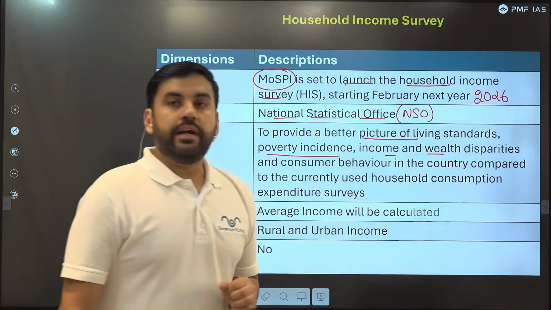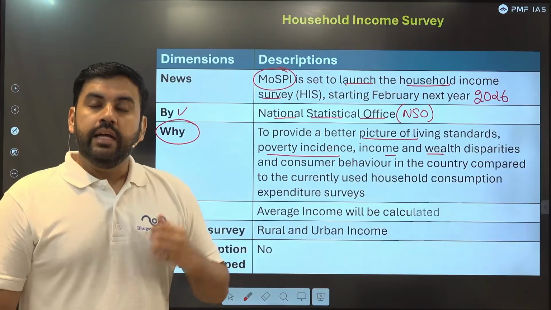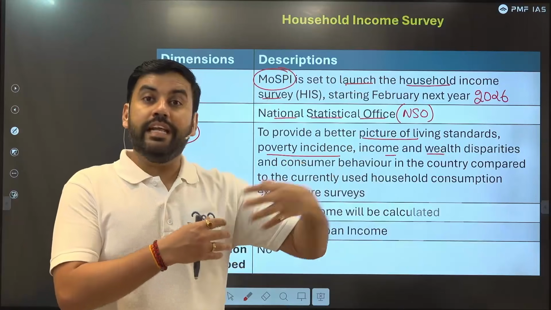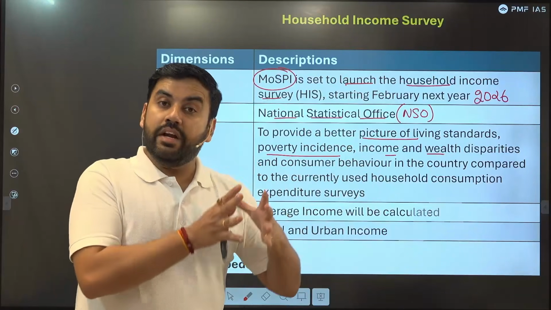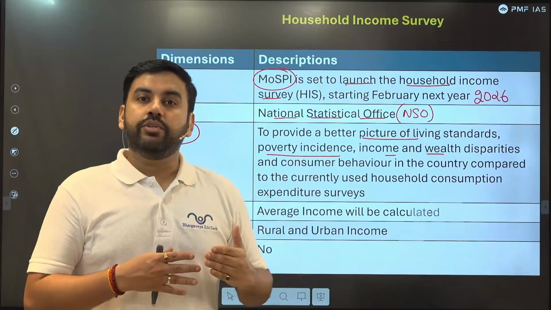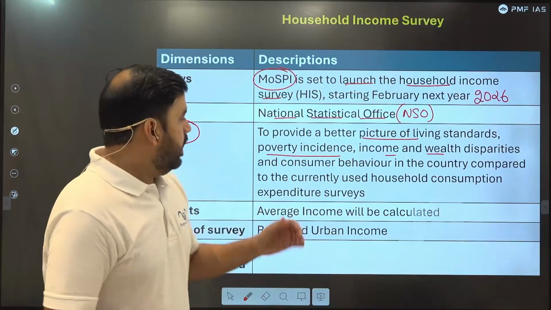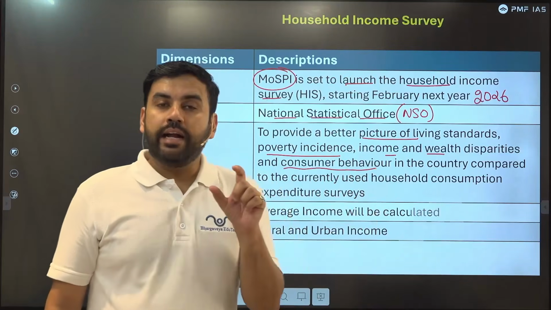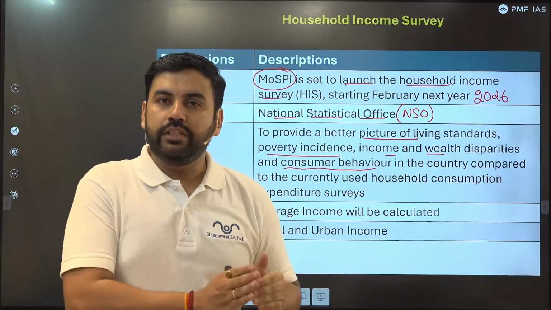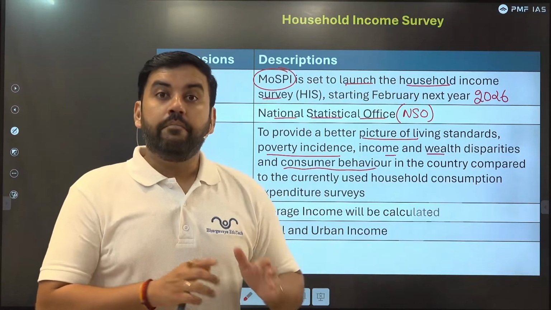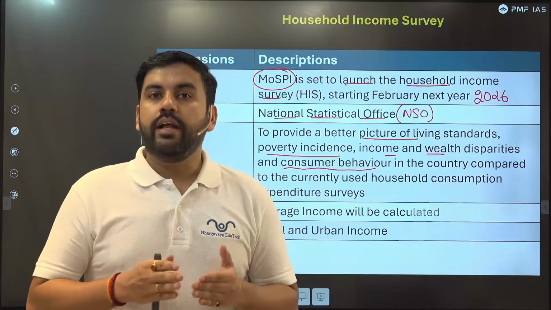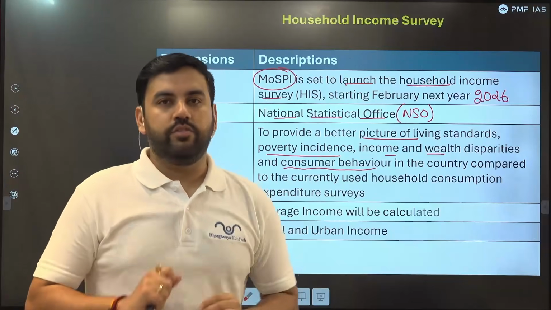Income and wealth disparity will also be discussed in this case. That is, differences within the same household or from one household to another, the neighborhood, inter-village comparison, intra-village comparison, within the city, intra-city comparison, inter-city comparison, interstate comparison. Consumer behavior: at a particular level of income, how does a consumer behave? A person earning 50,000 in a village in India will behave differently from a person earning 50,000 rupees in Mumbai or Delhi. This survey will help us identify that kind of consumer behavior.